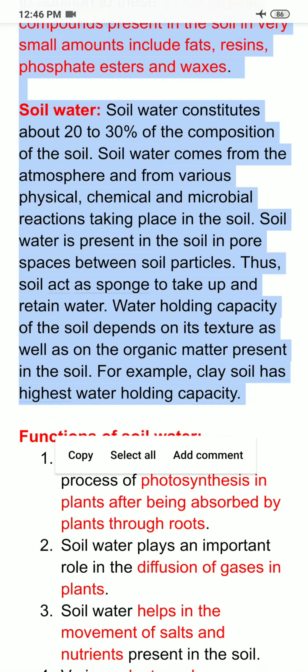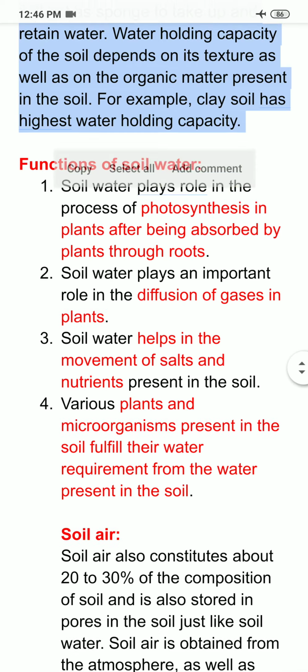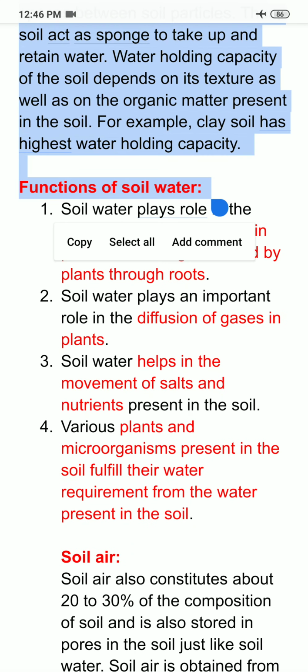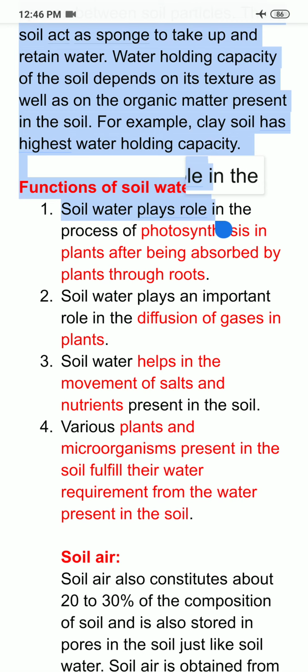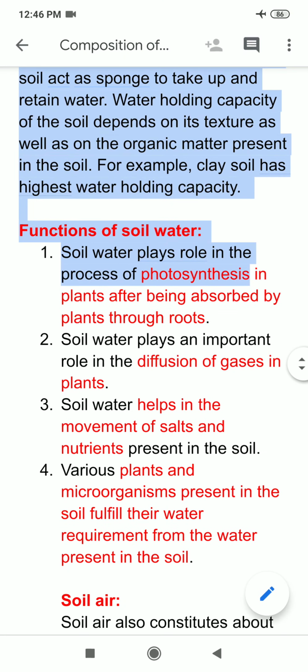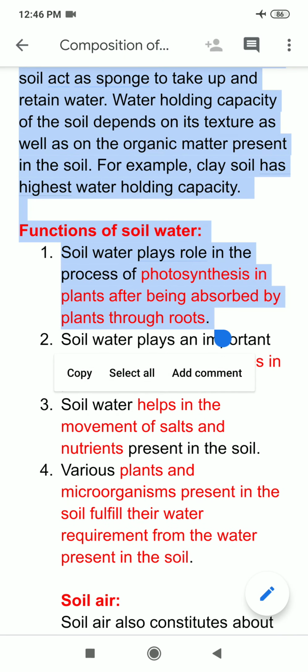Now I am coming to the functions of soil water. What are the functions that are played by soil water? So the first function of soil water is that it plays a role in photosynthesis in plants after being absorbed by the plants through roots. You are already aware that for photosynthesis water is required, and from where does this water come? This water comes from the soil, but through roots. Plants absorb the soil water